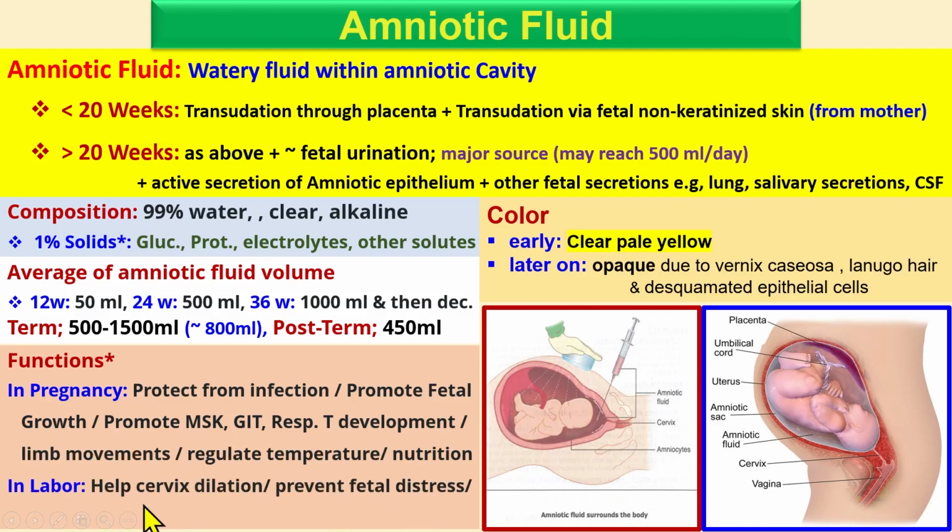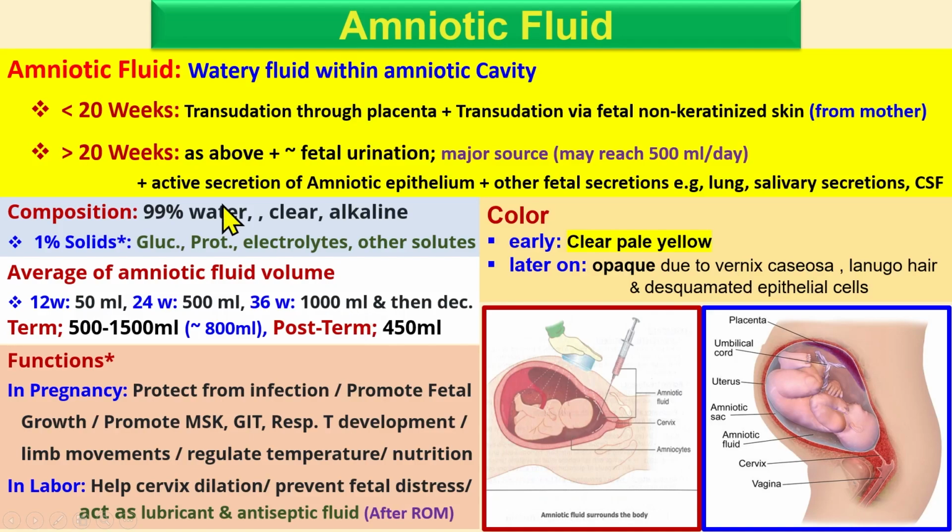In labor, it helps cervical dilation and prevents fetal distress, because it acts like a cushion. It also acts as a lubricant and antiseptic fluid when the rupture of membranes occurs in labor, because it's immunological.